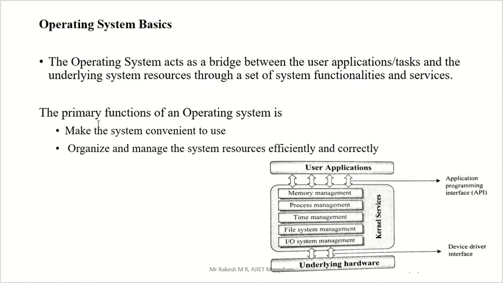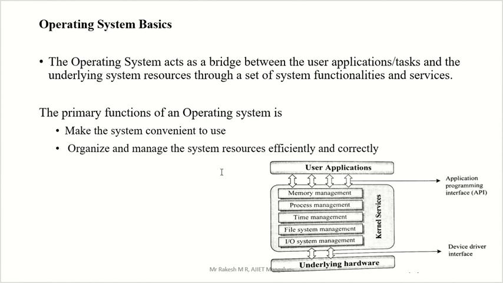Now what are the primary functions of OS? First, make the system convenient to use. Here we have the user, here the hardware. The entire system we have to use conveniently and easily. For that purpose we are using an operating system.